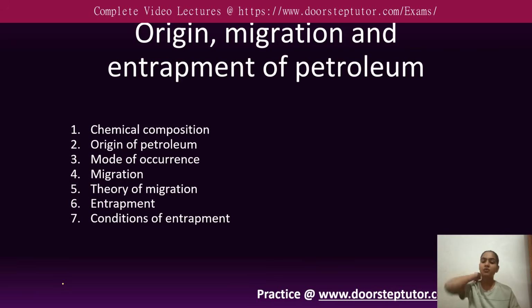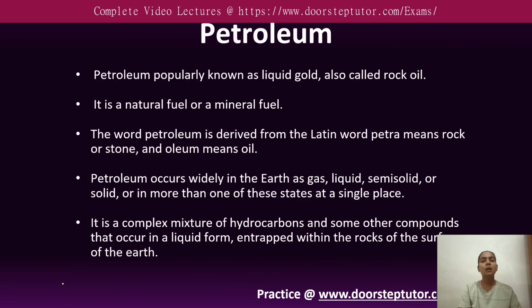So let's start with the first: what is petroleum and what is its chemical composition. We know that petroleum is also known as rock fluid or liquid gold. Another name of petroleum is liquid gold, because it is as precious as gold, and because it is a liquid in phase. It is also found in the gaseous phase or solid phase, but normally we see petroleum in the liquid phase.